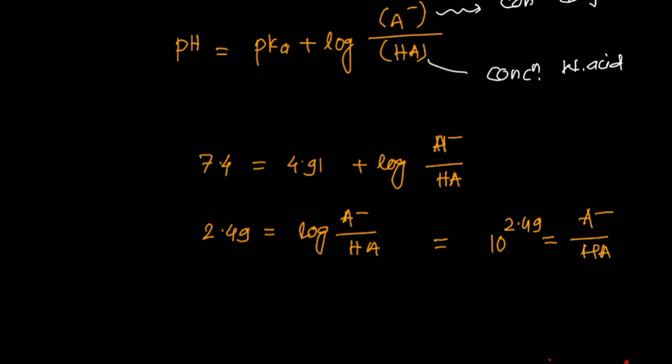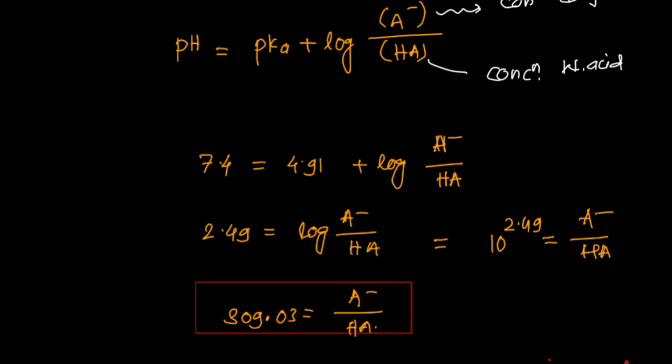Solving that, you get 309.03 is equal to A minus by HA. So this is the ratio here, and your correct answer is 309. This is the answer to the question.